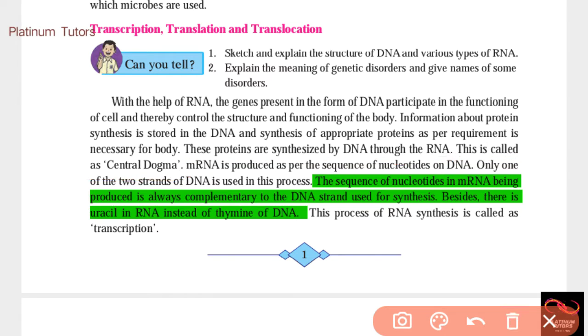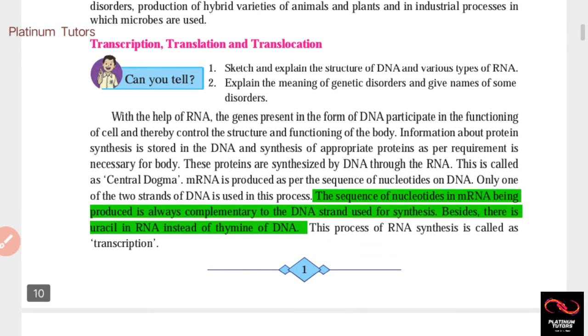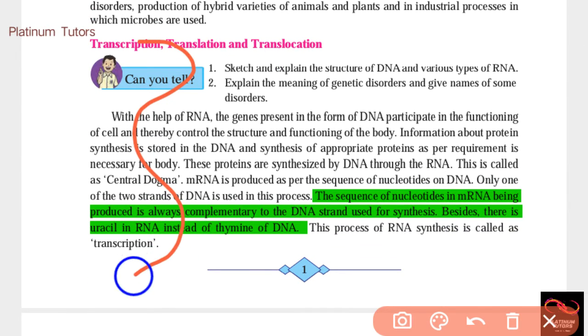So next, mRNA is produced as per the sequence of nucleotides on DNA. Now guys, what's the meaning of nucleotide? You all know what is DNA, right guys?